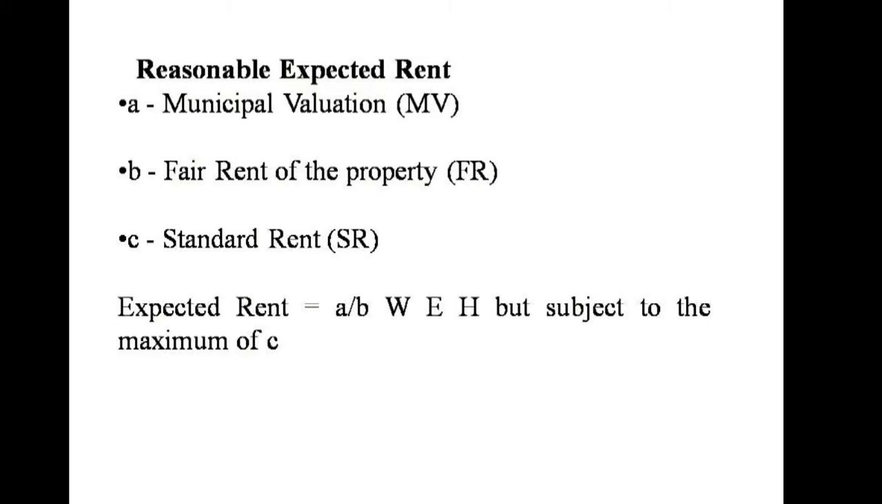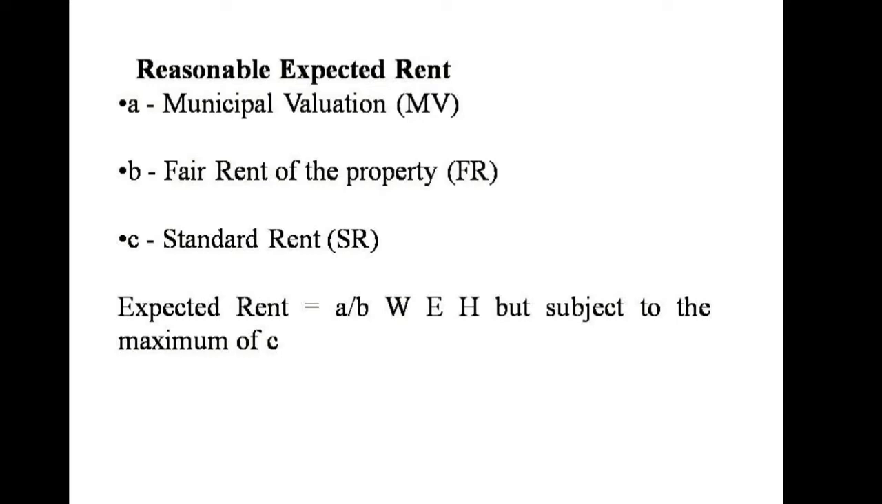So now we are going to see how to compute the reasonable expected rent. For that, the first one is A, municipal valuation, in short MV. MV is nothing but municipal valuation. The second one, fair rent, in short FR. FR is fair rent. And the third one, standard rent, that is SR. SR is nothing but standard rent.